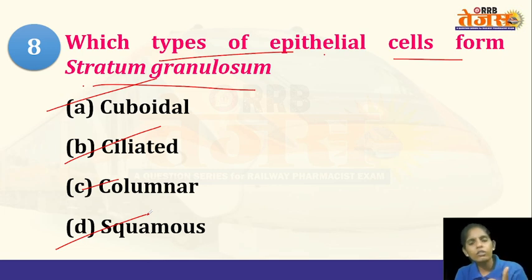The skin is made up of three layers. One is the epidermis, then comes the dermis, and the deep layer, the hypodermis. And the epidermis is again subdivided into the stratum basale, which is also known as stratum germinativum, and the stratum spinosum, stratum granulosum, stratum lucidum, and stratum corneum.